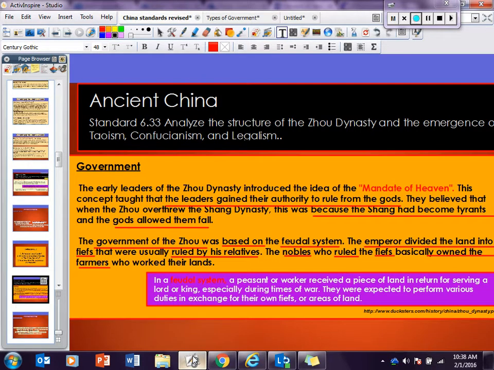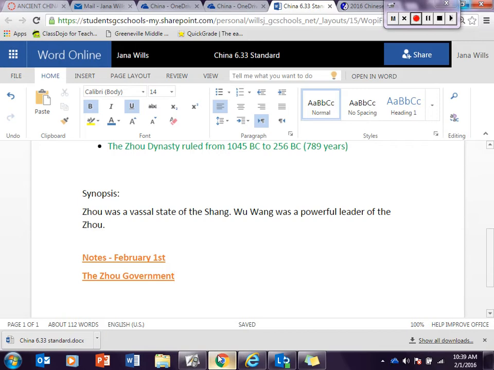Okay, the first thing that we're talking about, and by the way, Riley made a good point. If you wrote your notes, then you're just going to continue writing on that same page. Alright, the government of the Zhou Dynasty. The early leaders of the Zhou Dynasty introduced the idea of the mandate of heaven. So that's going to be our very first note.